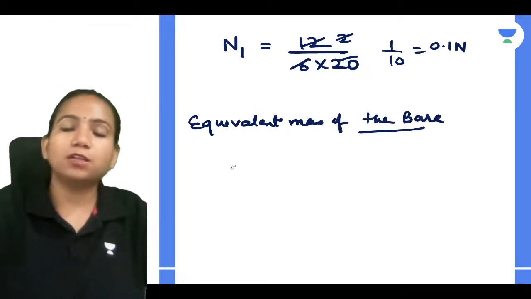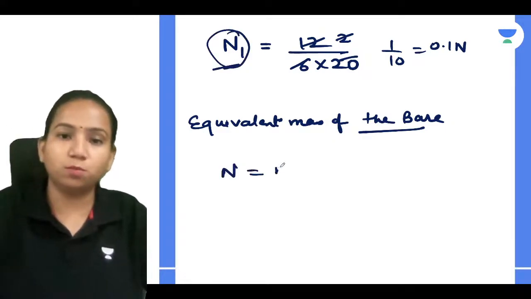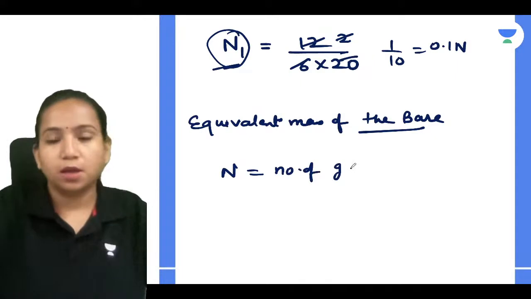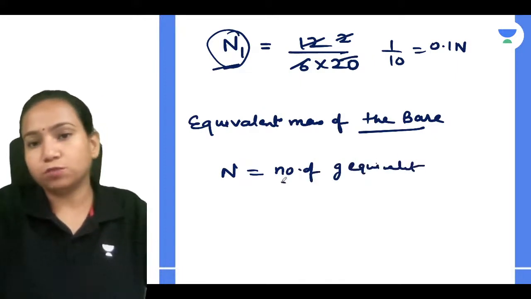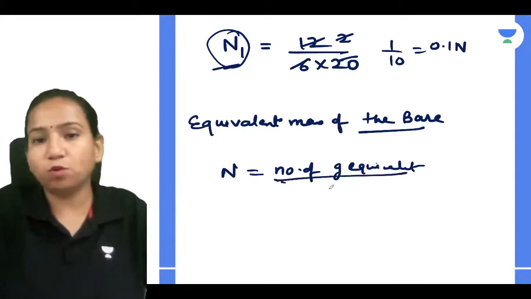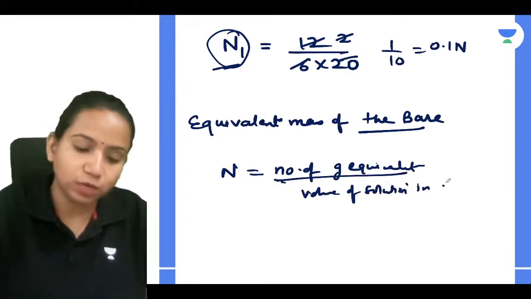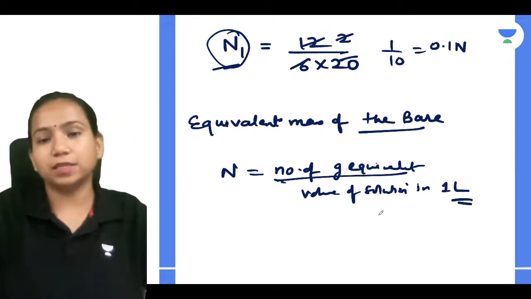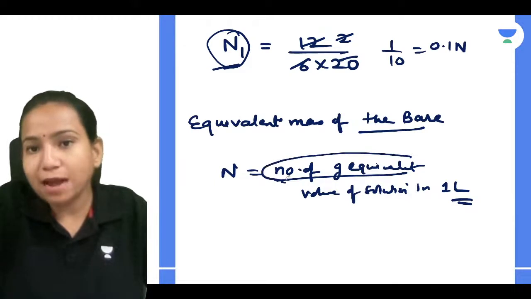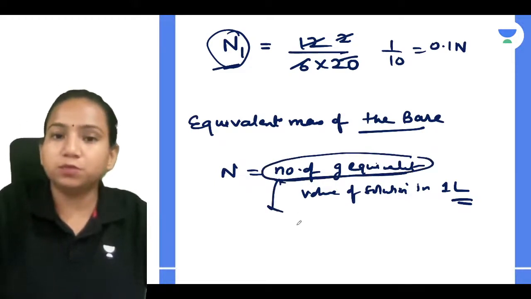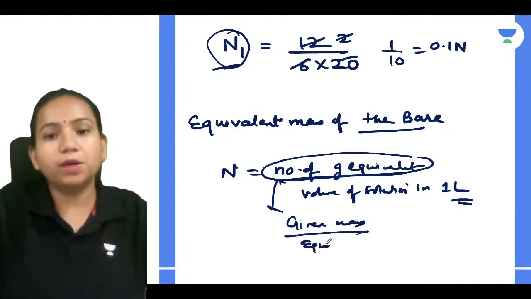So equivalent mass, how you calculate the N1 you got is the normality. Normality is equal to number of gram equivalents divided by volume of solution in liter. If we consider volume of solution as liter only, it's very simple. The number of gram equivalents, I can elaborate it, is given mass divided by equivalent mass.